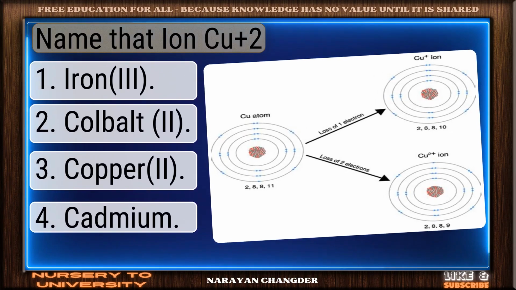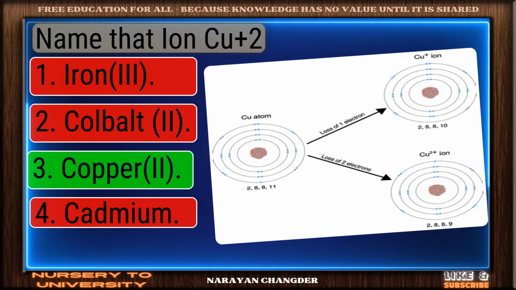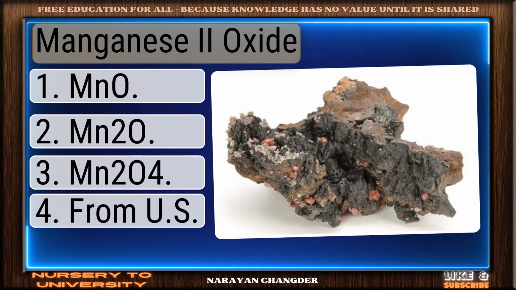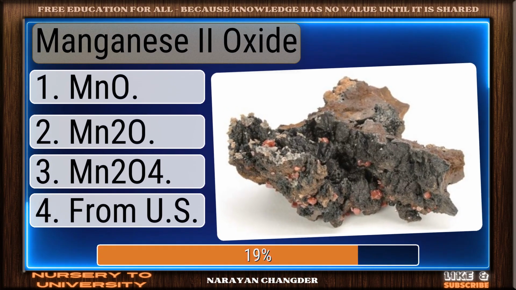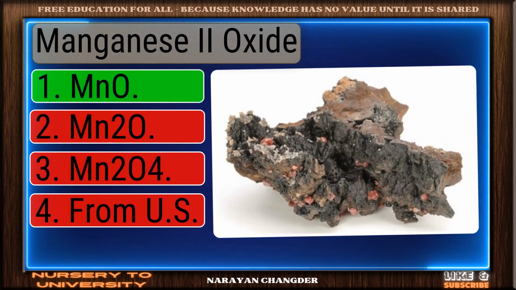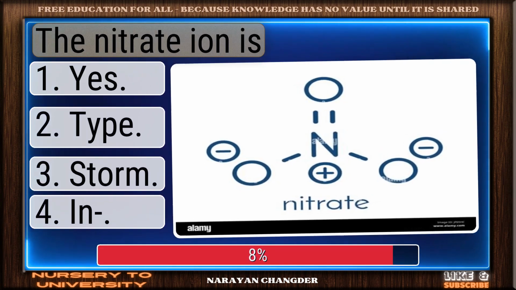Name that ion Cu+2. Sharp thinking. Copper is the right choice. Manganese oxide. Right again. MnO is a valid answer. The nitrate ion is.